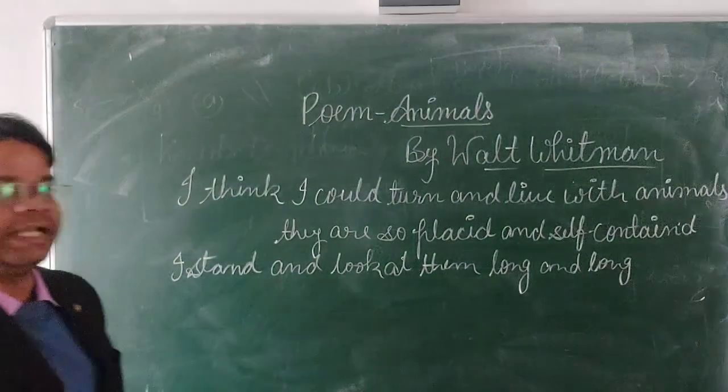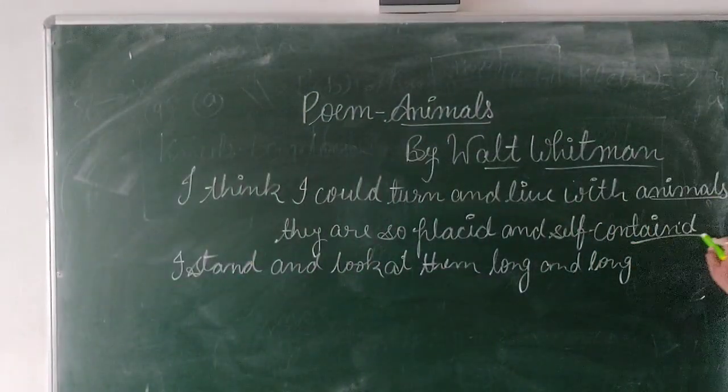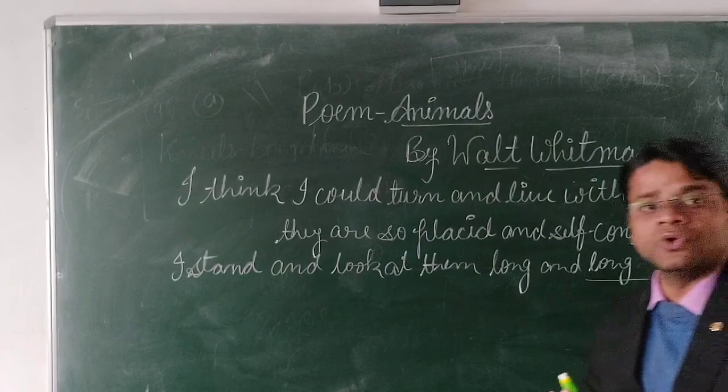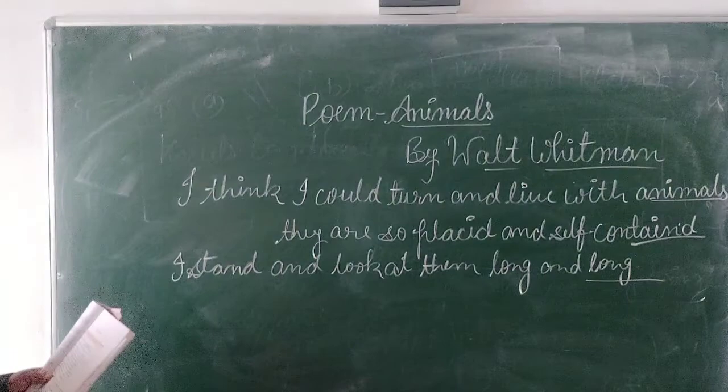Now in this line you can see that there is no rhyming scheme. Animals contain long, means no rhyming scheme is there. This is free verse. Okay, now we'll see the next.